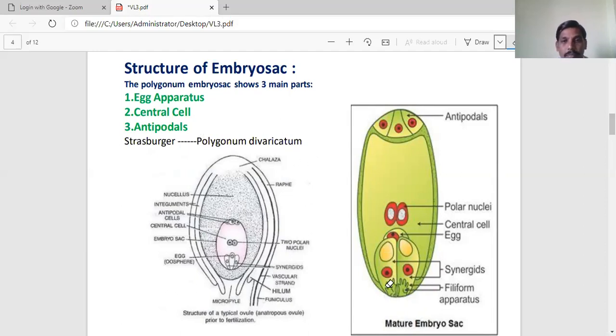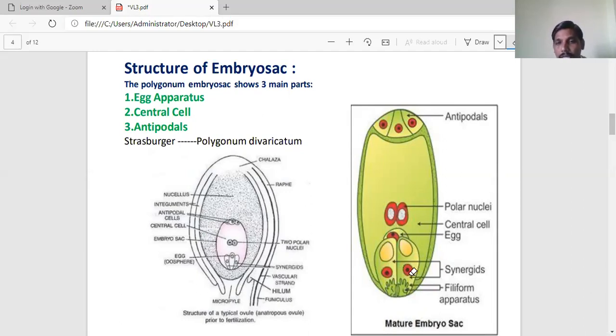First is the egg apparatus. The three nuclei situated towards the micropylar end form cell walls around them, constituting a three-celled structure. These three cells are collectively called the egg apparatus.